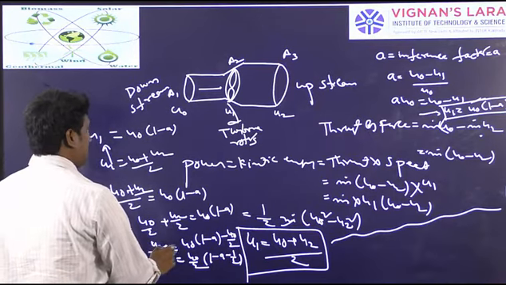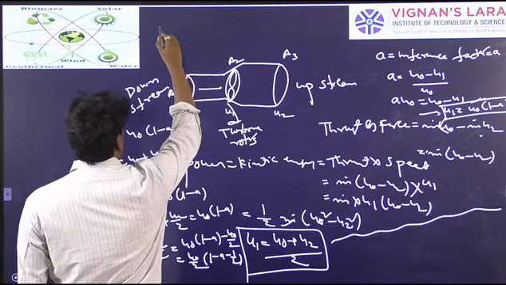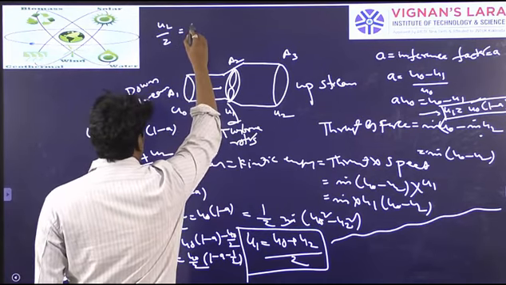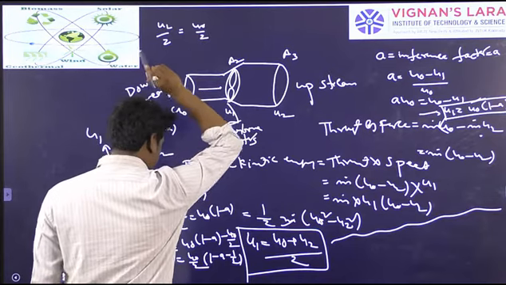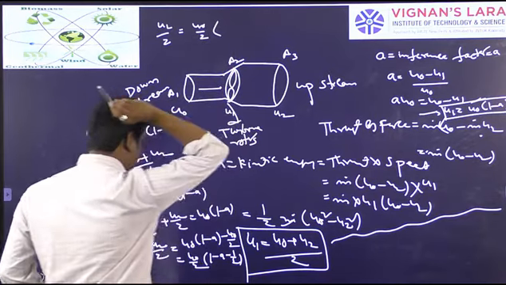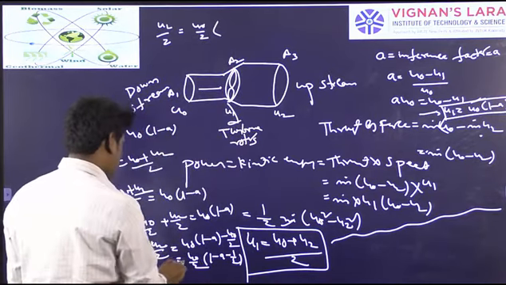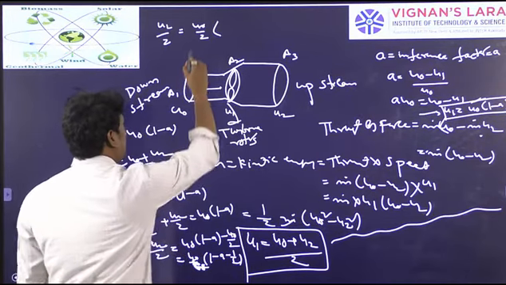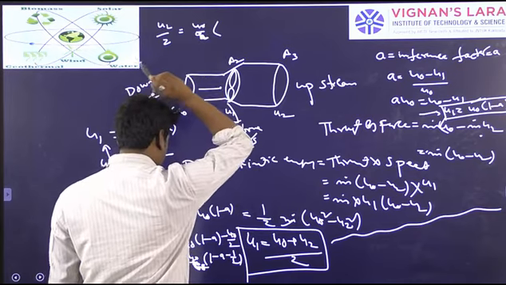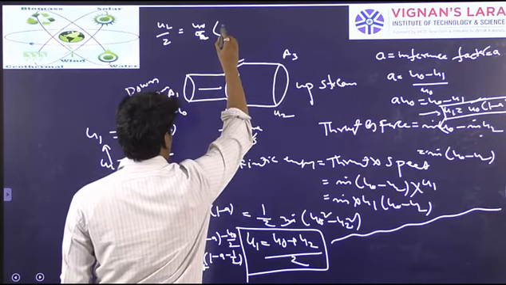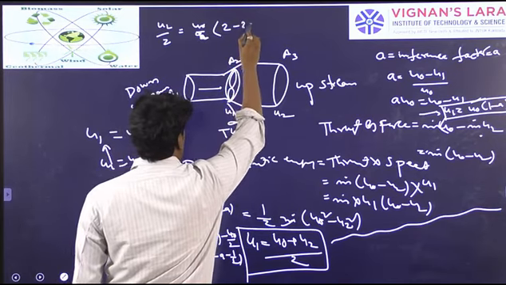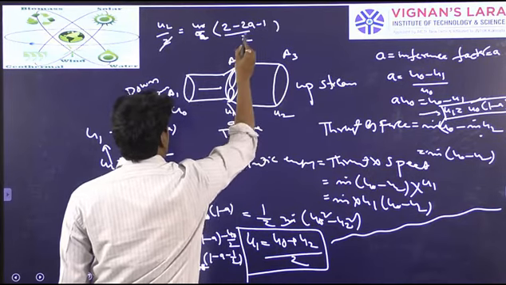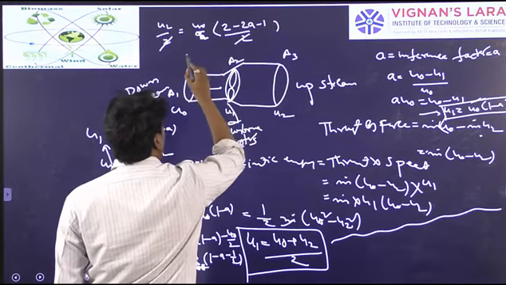If you rationalize, that is (2 minus 2a minus 1) by 2, and the 2s cancel, we get 2 minus 1, which is 1.